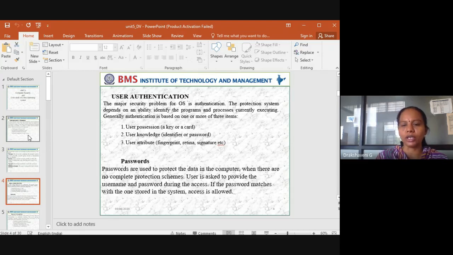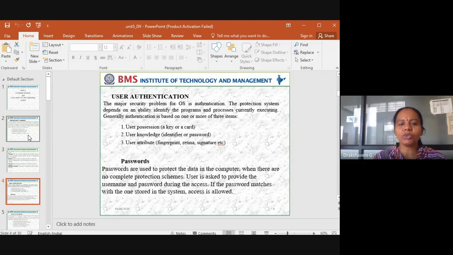Next one, user knowledge: an identifier or a password. In the same way, when we are logging into any Gmail account, we are using a password. And how should we keep the password? We should not use my name or my birth date, something that anybody can guess, so that anybody can access or use your data. When we are giving the password, we should take care what type of password, so that no one can hack or use your system.